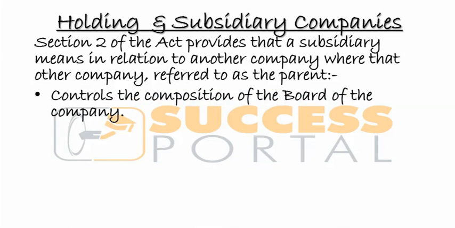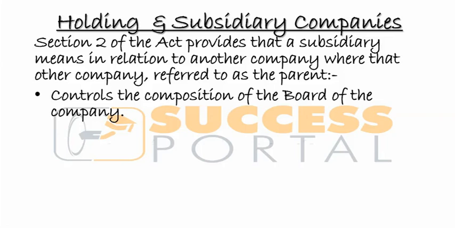So what they are trying to define here is not a subsidiary. They are defining what a parent is. A parent is a company that controls the composition of the board of another company.